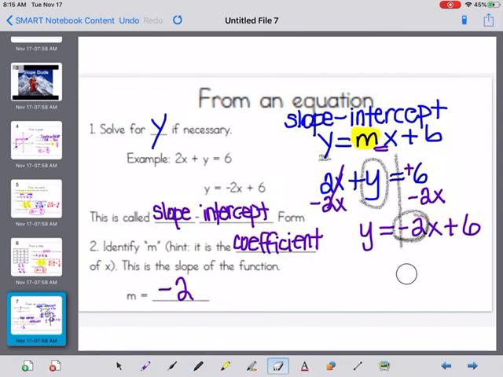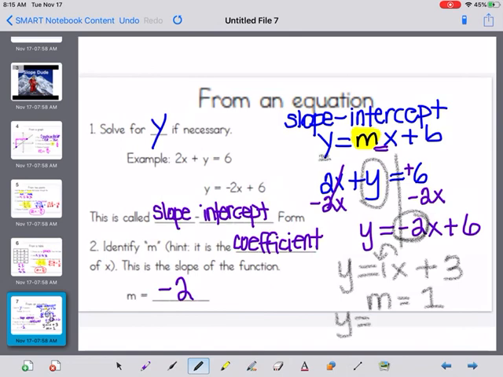Now let's just review before we end. What if we don't have a number in front of our x? What number is right there? If you said 1, you are correct. So your slope would equal 1. What if you don't have a number in front of a negative x? Well, then your slope would be a negative 1. And we will review more on finding slope from an equation tomorrow.